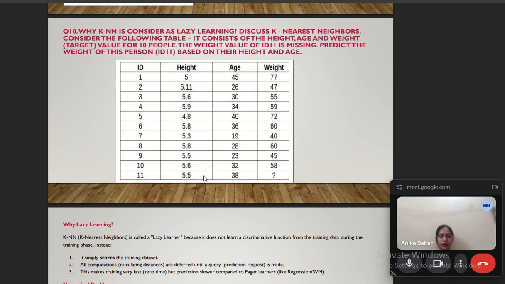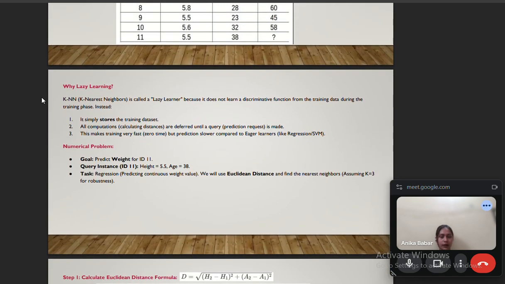Now the next, 10th question. Why is KNN considered lazy learning? Discuss K nearest neighbors. Consider the following table. It consists of the height, age, and weight target value for 10 people. The weight value for ID 11 is missing. Predict the weight of this person, that is ID 11, based on their height and age. The table is given.